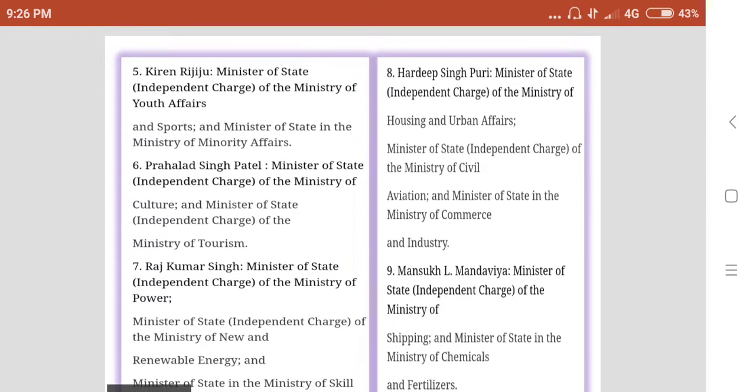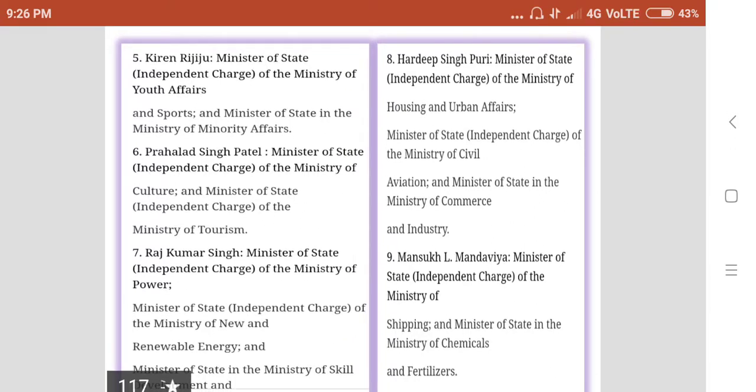Then Kiran Rijiju, Minister of State of Youth Affairs and Sports, and Minister of State in the Ministry of Minority Affairs. Prahalad Singh Patel, Minister of State of Culture and Minister of State of the Ministry of Tourism.